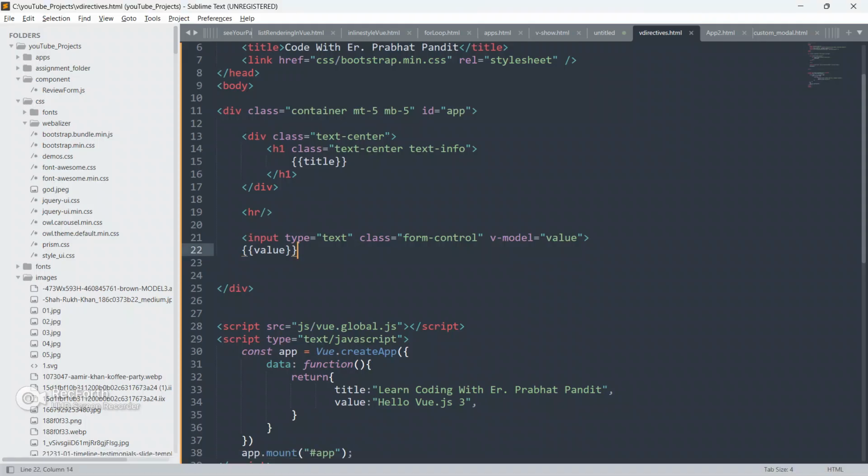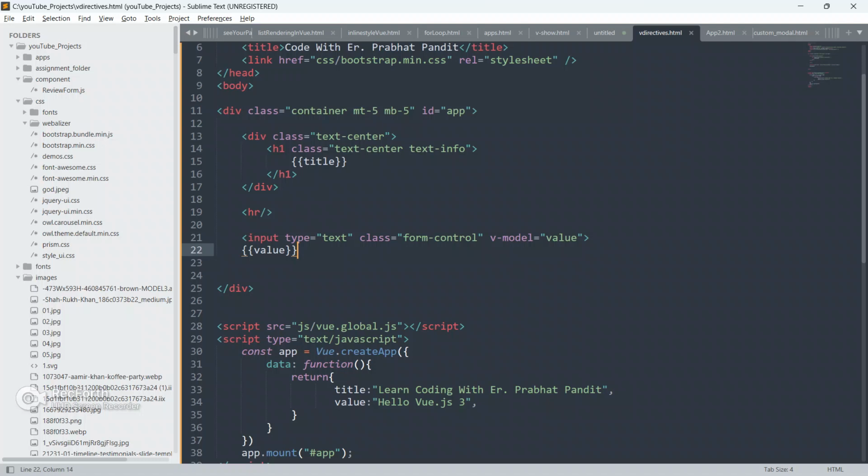So now we are gonna learn something new. Now we are gonna learn what is VShow. VShow is also a very famous directive, guys, but we generally use VShow in a specific scenario. We can only use VShow if we want to do something like toggling.